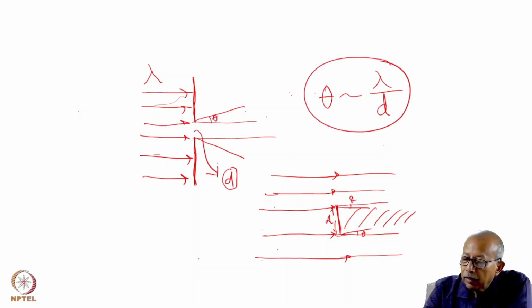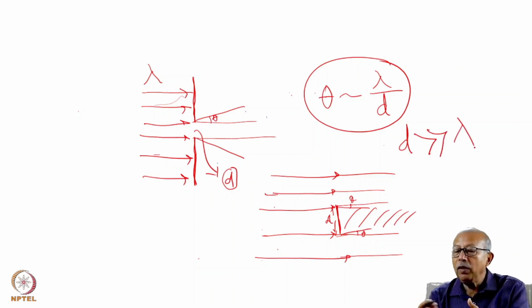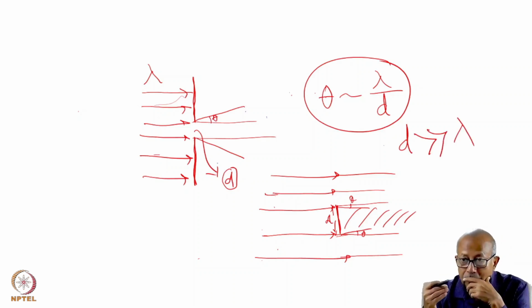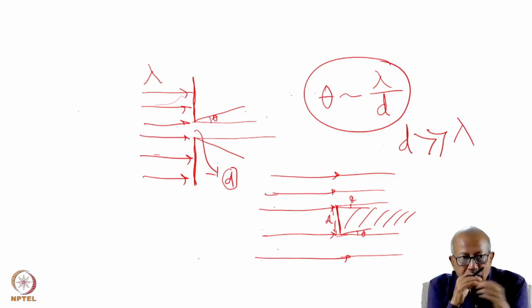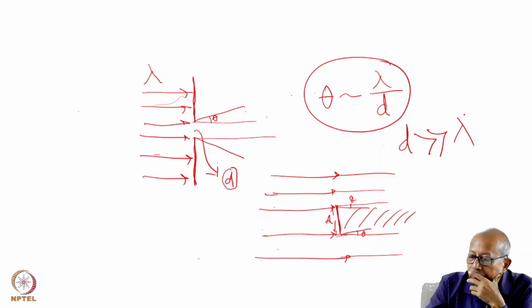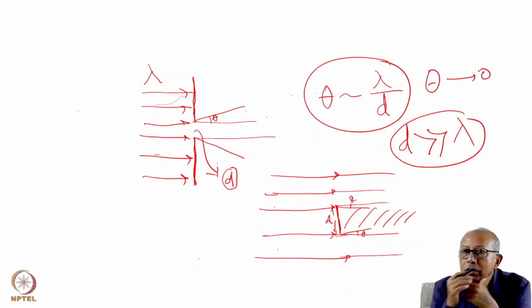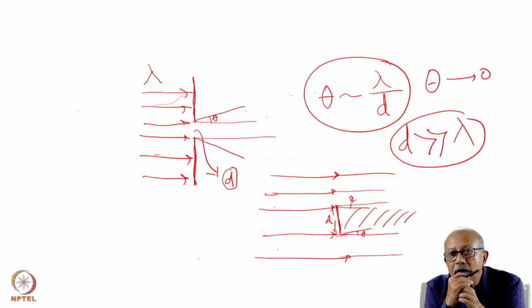Now you see, if d far exceeds lambda, and this is normally the situation that we encounter in nature, most of the obstacles in day-to-day life have a size much, much more than the wavelength of visible light. Then theta tends to 0. It is negligible. There is hardly any diffraction.